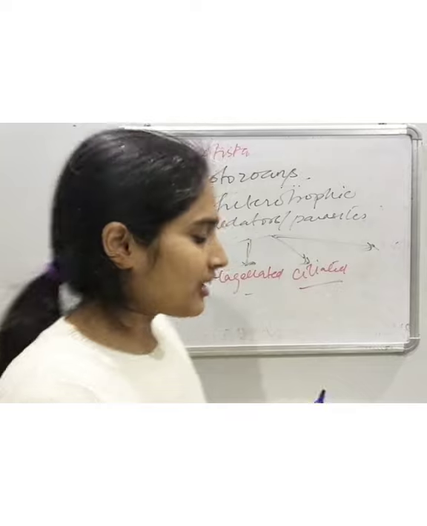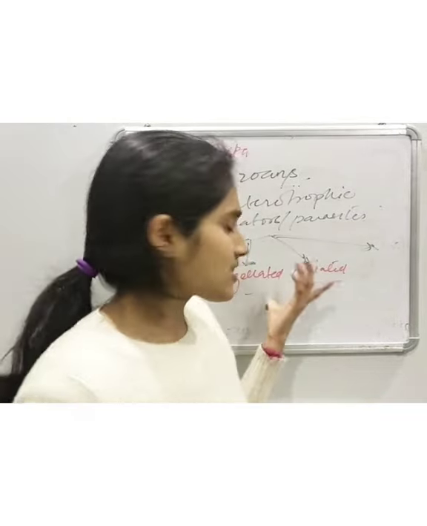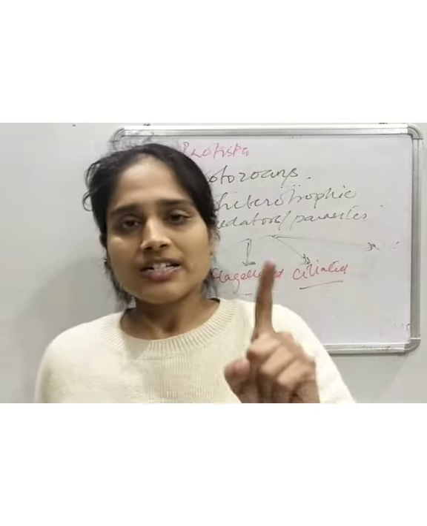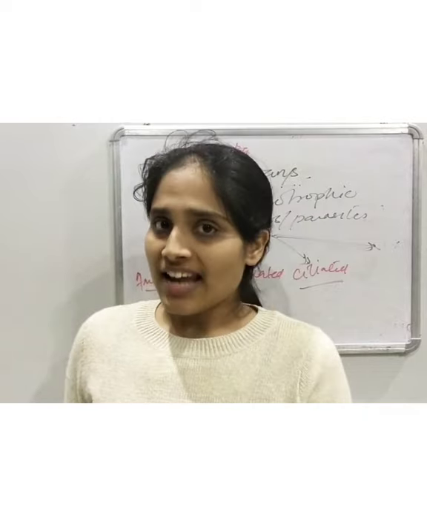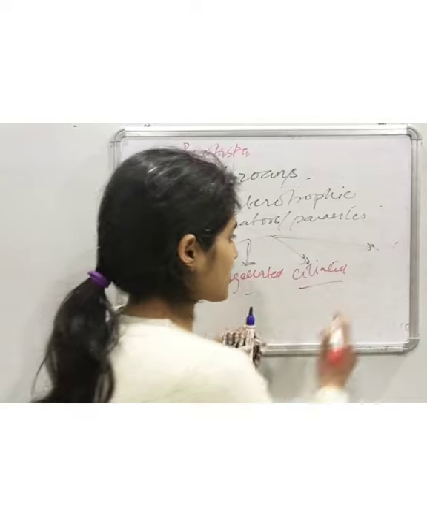The example includes paramecium. The cilia also help in obtaining food. So it performs two functions: movement of the organism in forward or backward direction, and helping in obtaining food. That is ciliated.